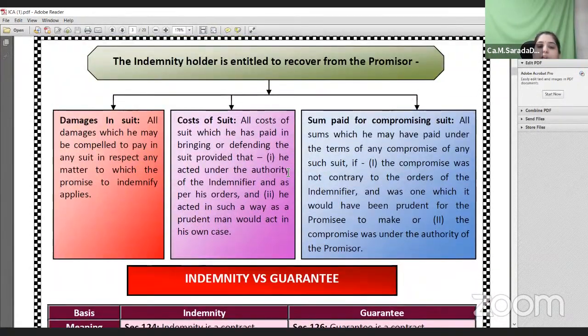Now, what are the benefits of indemnity? What can the indemnity holder recover from the promisor or indemnifier? Damages in a suit, cost of suit, and the sum which is used to pay at the time of compromising or settlement of a suit. These three things he can recover from the promisor.